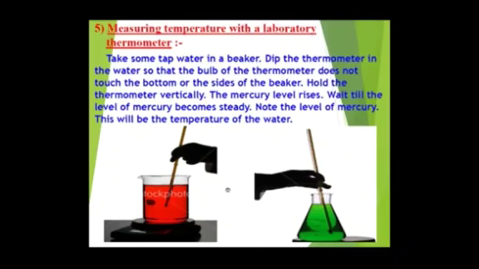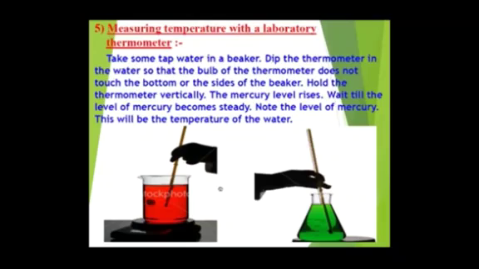Now as this whole setup is allowed to heat up, what happens? The mercury level rises in the thermometer. So till when do we have to wait? We have to wait till the level of mercury becomes stable, becomes steady. At that point of time, you note down the level of the mercury, and this will be the temperature of the water.